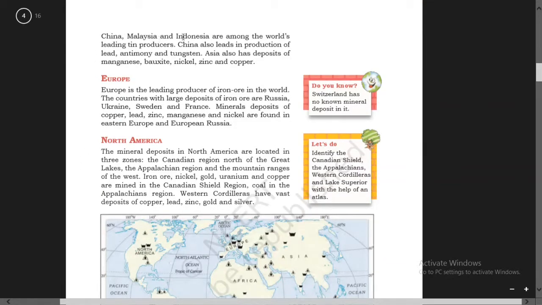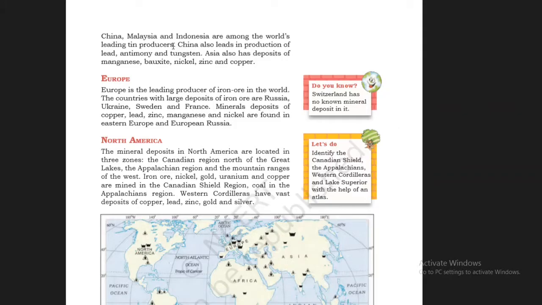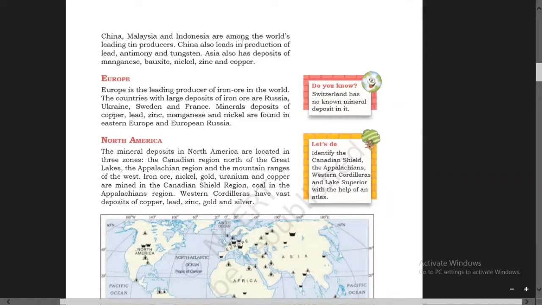China, Malaysia and Indonesia are among the world's leading tin producers. So China, Malaysia and Indonesia, they are among the world's leading tin producers. China also leads in production of lead, antimony and tungsten.